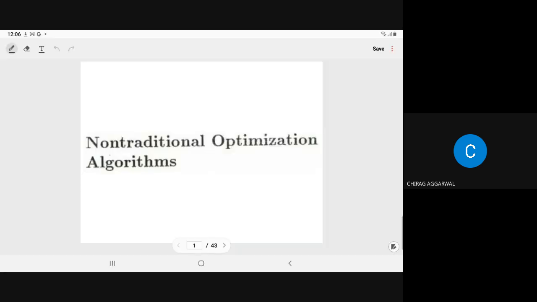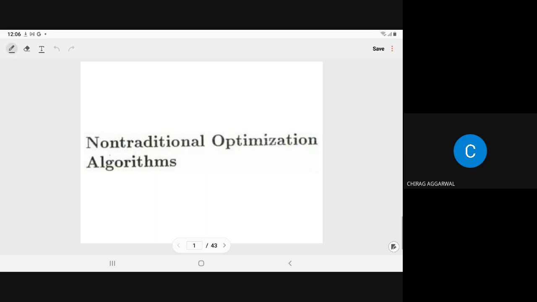Good afternoon, students. Welcome to the next lecture of Math F212 Optimization. So this is the last chapter of your course, non-traditional optimization algorithms. Whatever you have studied till now are all traditional optimization algorithms, right? We follow a particular algorithm. Here we will not follow those algorithms. Here we will study the nature-inspired algorithms. Right, so we have many nature-inspired algorithms.